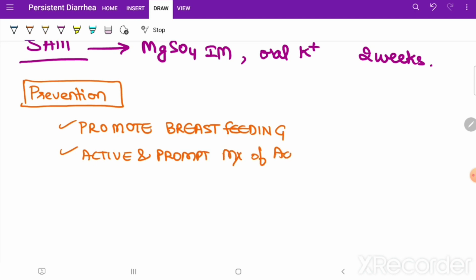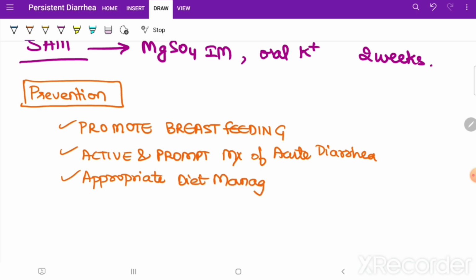If there's an acute diarrhea, you should immediately address it and manage it. Don't let it become a persistent diarrhea. Okay. And appropriate diet management of a child. Appropriate diet management. Okay.